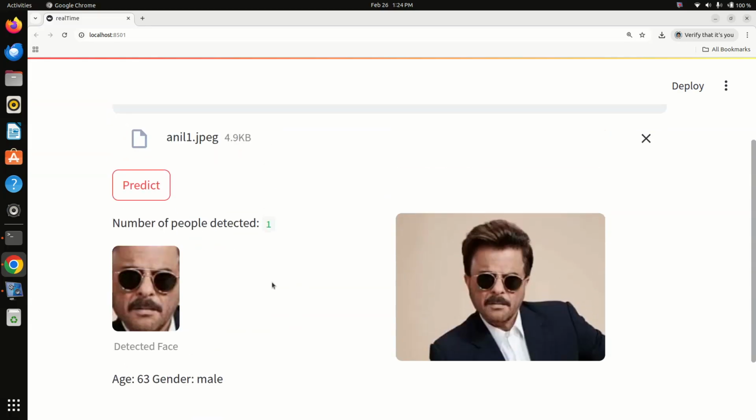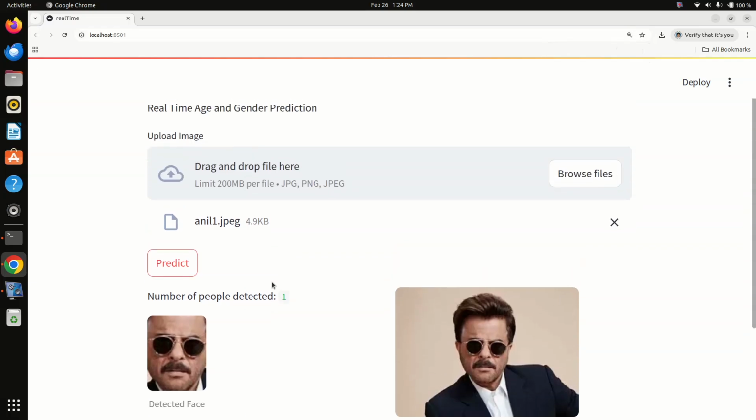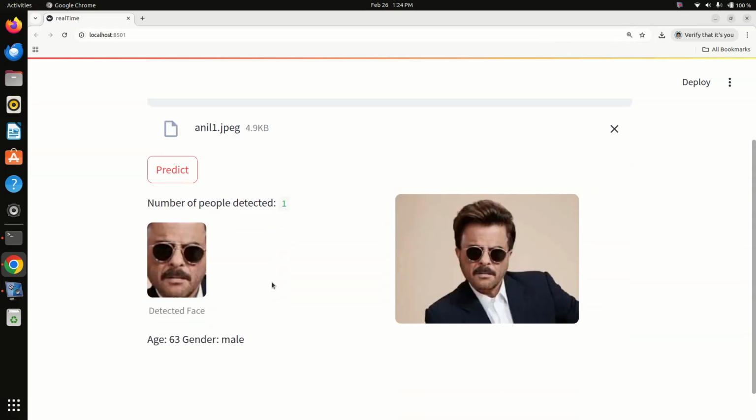So I have successfully done age and gender classification using Python and Streamlit.